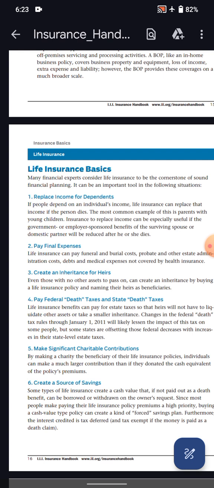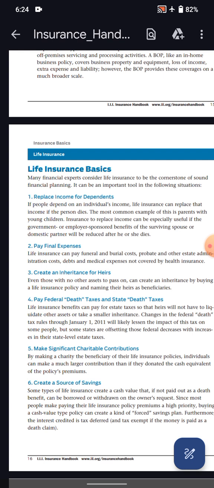If people depend on an individual's income, life insurance can replace that income if the person dies. The most common example of this is parents with young children. Insurance to replace income can be especially useful if the government or employer-sponsored benefits for the surviving spouse or domestic partner will be reduced after he or she dies.